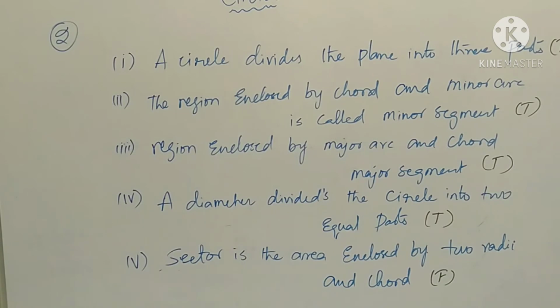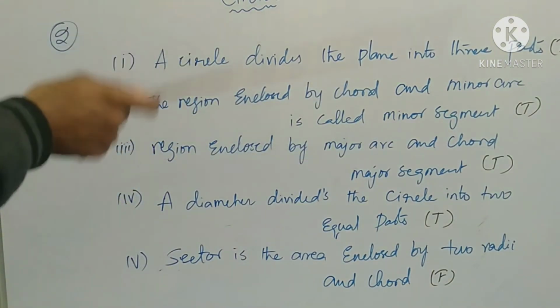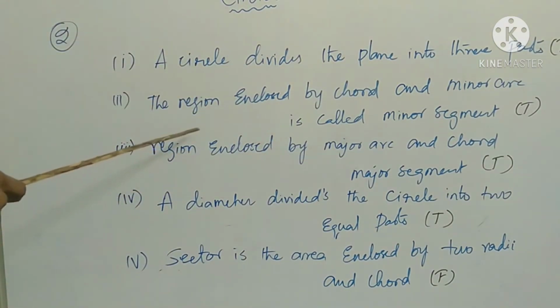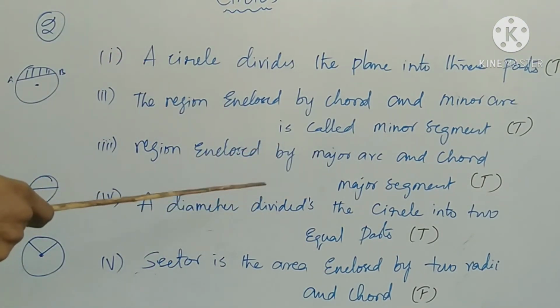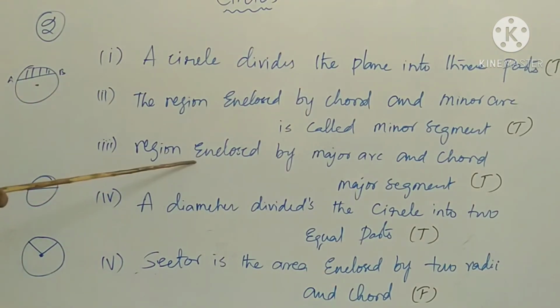The region enclosed by chord and minor arc is called minor segment. Yes, it is true. This is the minor segment. Third one, the region enclosed by major arc and chord is called major segment. This is the major segment of the circle.